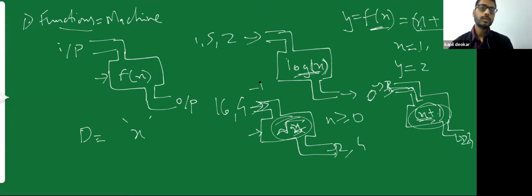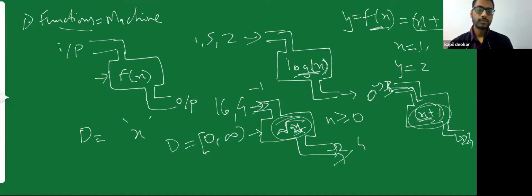So what is domain? Domain is the values of x which you can put inside that machine. And what is domain of this square root term? I can say that domain is equal to all values I can write which are from 0 to infinity. I cannot write any value which is less than 0. And then we have second part, which is our output. So what output will I get?